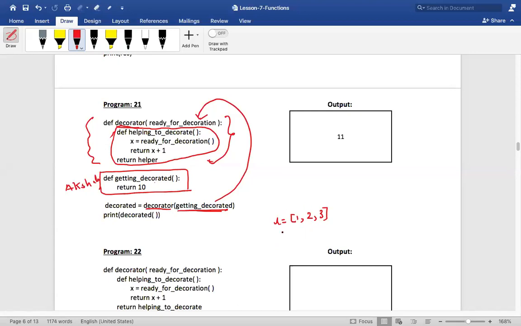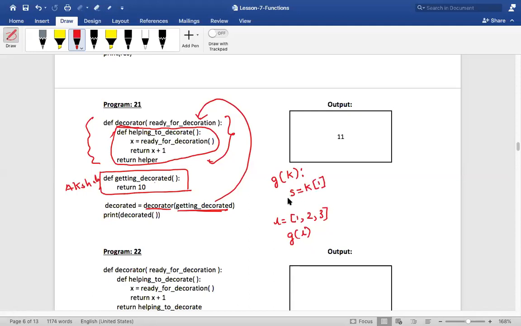Now I am calling some function g and I am passing L. Is that okay? Now there is a function definition for g, which I'm writing over here, and the parameter is called k. Now inside this function definition, I am saying s is equal to k of 1.